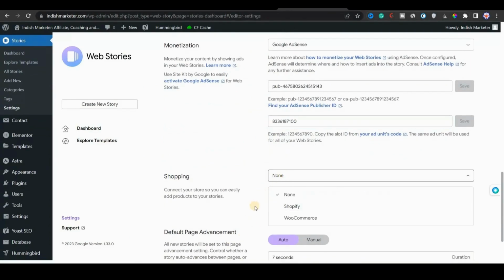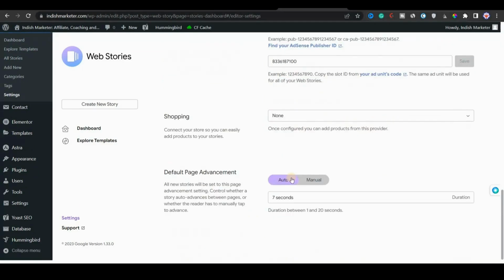Next we have default page advancement, that is, all new stories will be set to this page advancement setting. This is the duration of a particular page in your story. If someone is viewing your story, then after 7 seconds they automatically go to the next page. Or you can keep it manual, if you want people to choose their own duration. So that's all about the settings.